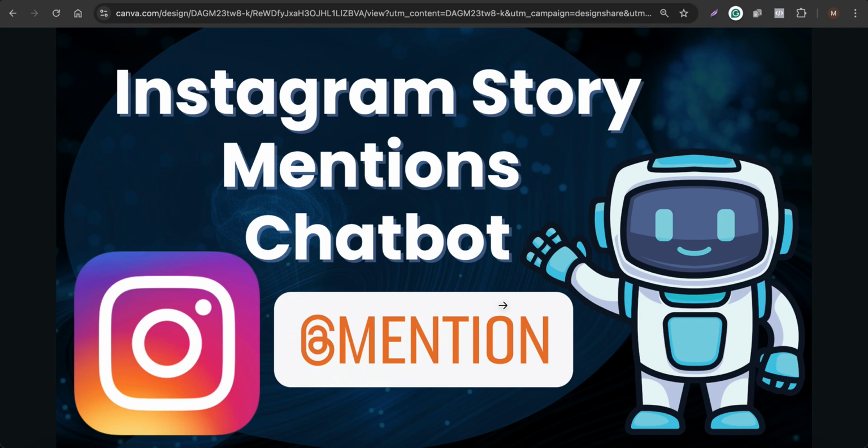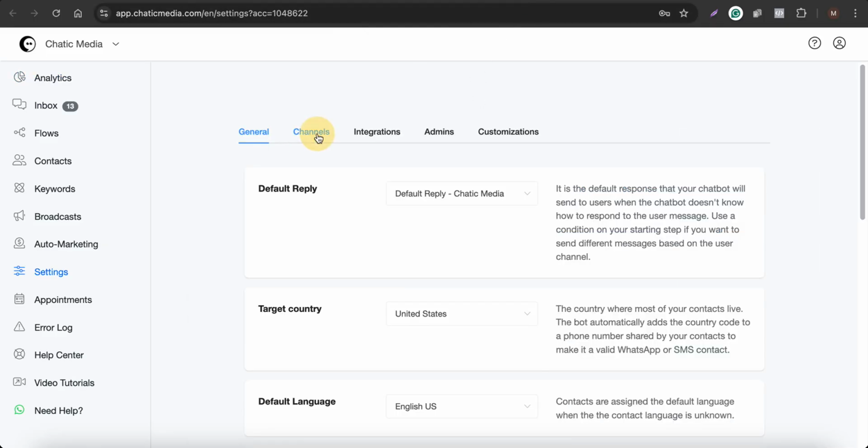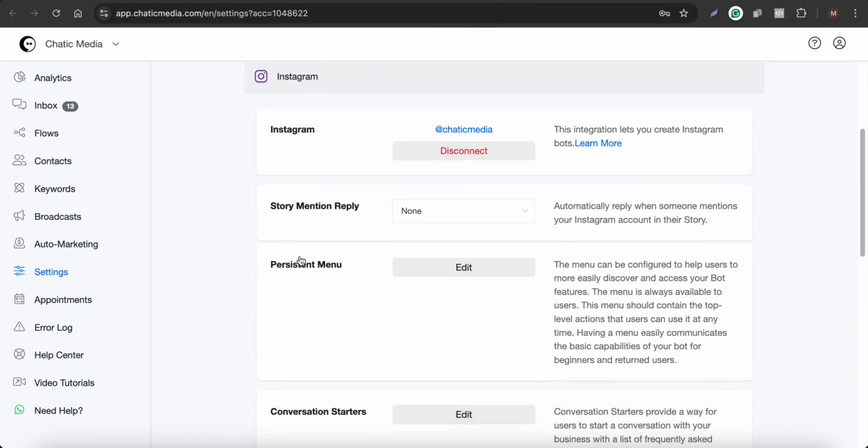launches, something like that. So let's see how to build an Instagram story mentions chatbot right here to collect customers' phone numbers and to send a special discount to those customers. So if you go to settings over here and channels, Instagram, you have the option to trigger automations based on story mention reply. Automatically reply when someone mentions your Instagram in their story.